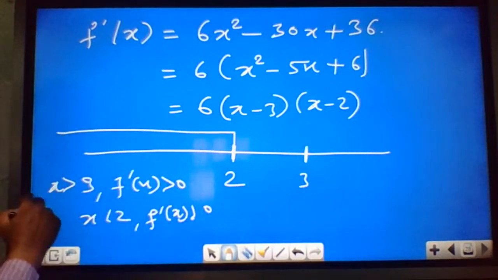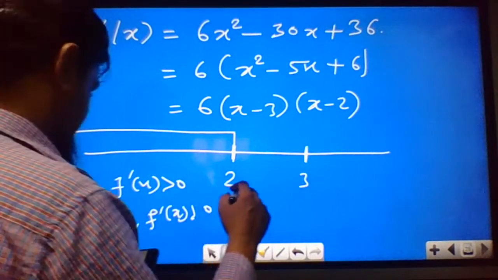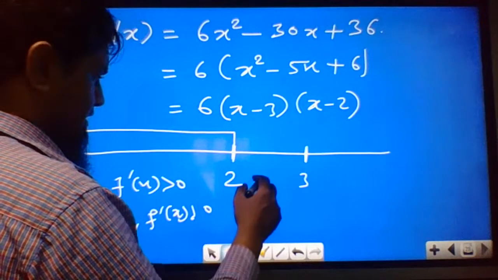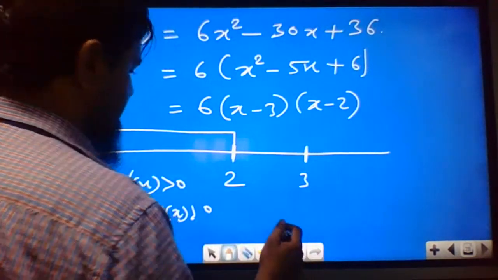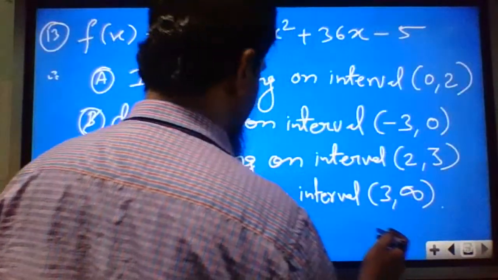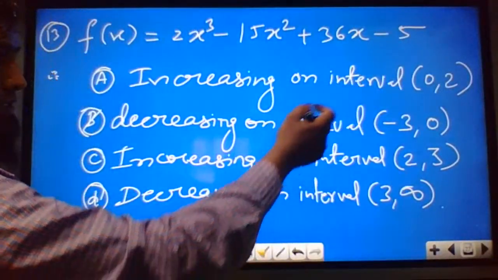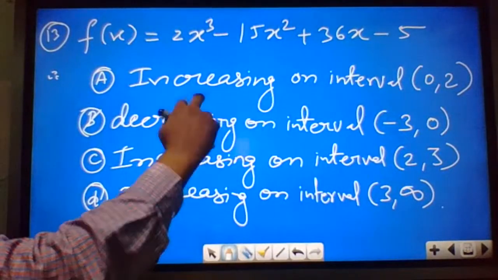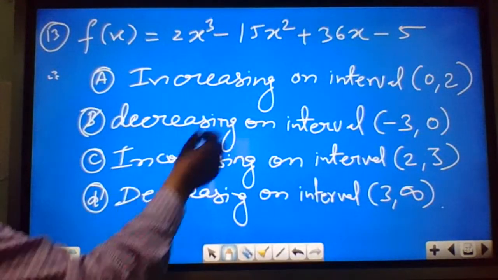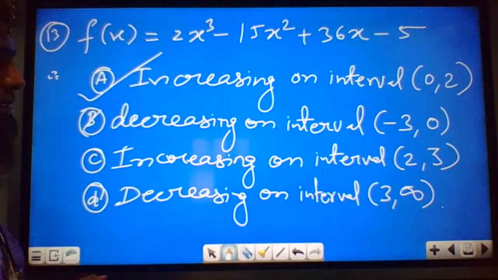the function will be increasing. Otherwise, the function is decreasing. So we'll check the intervals they have given. Since the interval is coming minus infinity to 2, the correct option will be this one: increasing on the interval (0, 2).